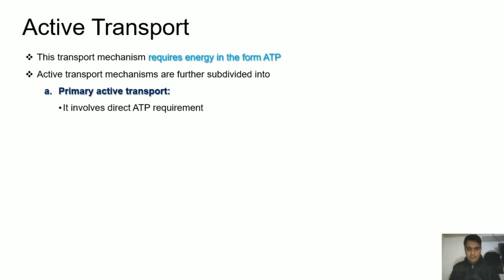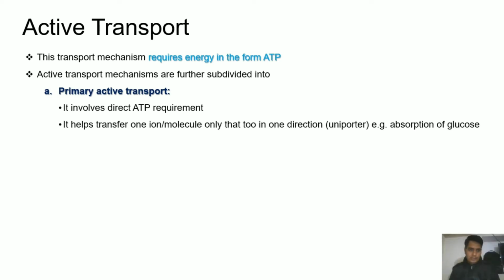Primary active transport involves direct ATP requirement because of the nature of the uphill process. It helps transfer one ion or molecule only, and that too in one direction, and that is why it is called a uniporter. The best example of this kind is absorption of glucose. Carrier proteins are involved in this process.